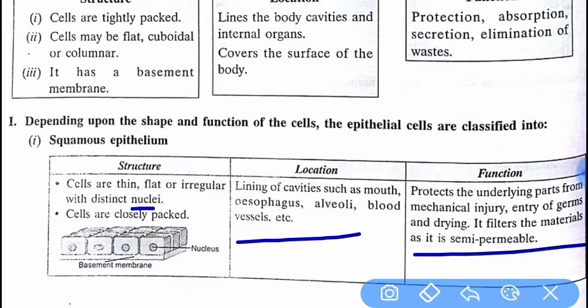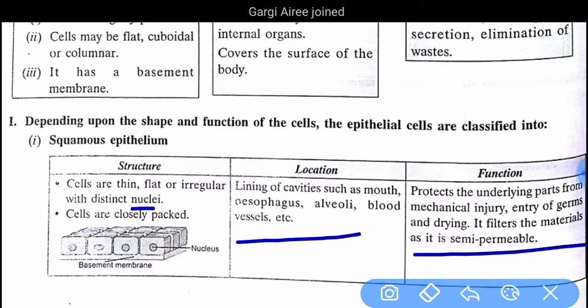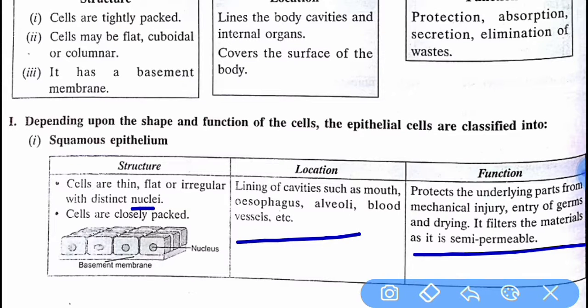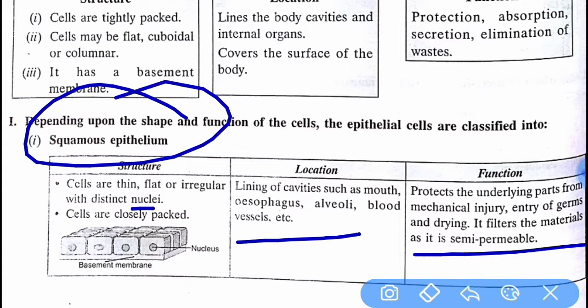It filters material as it is semi-permeable, allowing some particles to move through and some not. It also protects from mechanical injury.